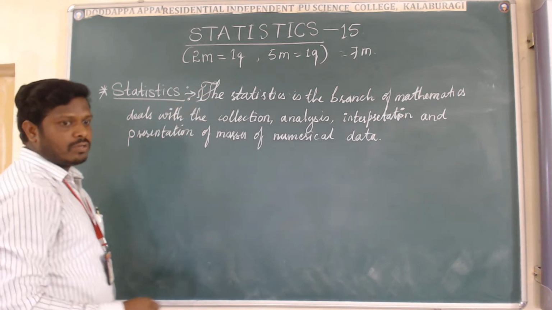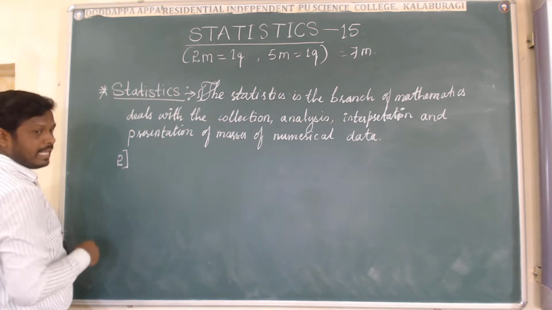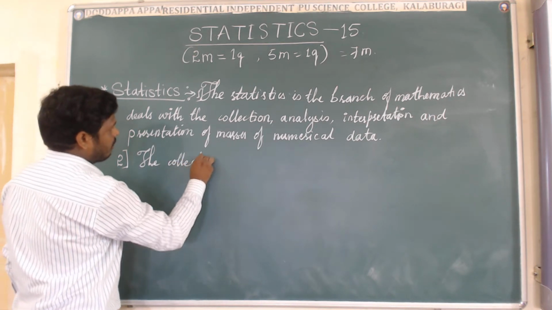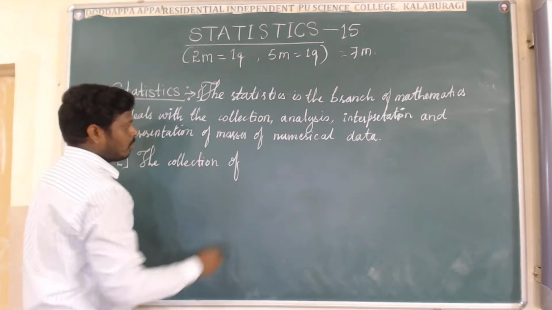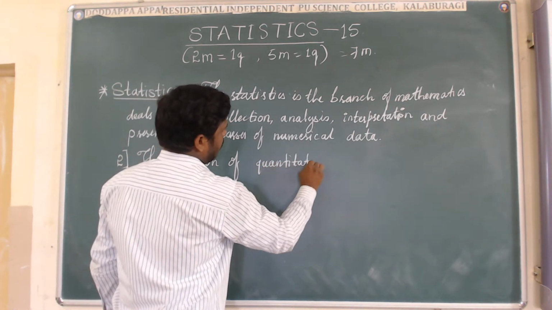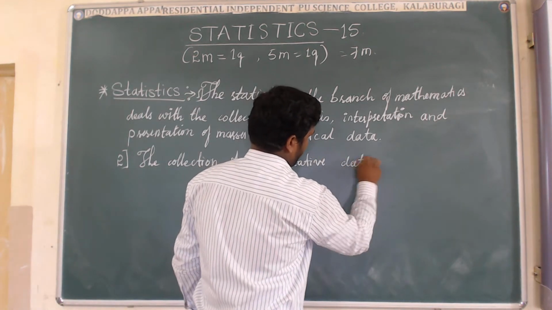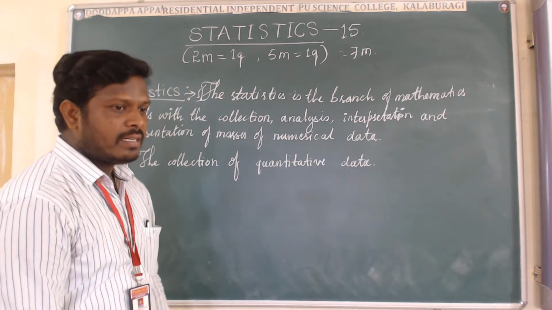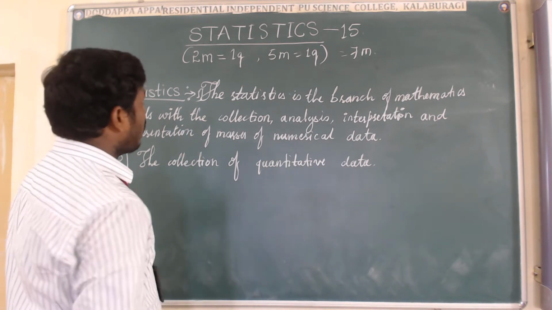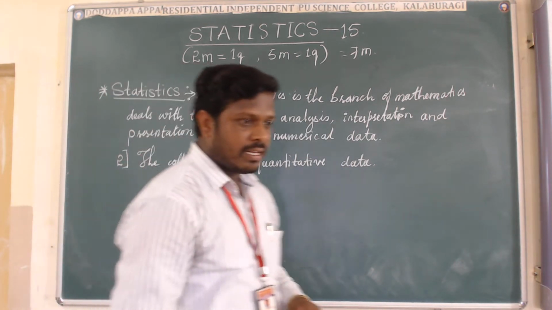If you want one more, you can take the definition of statistics in a simple way, that is the collection of quantitative data. These two are the simple definitions of statistics. Let us come to what the points of statistics are. Under the chapter of statistics, which points do we have to study here?